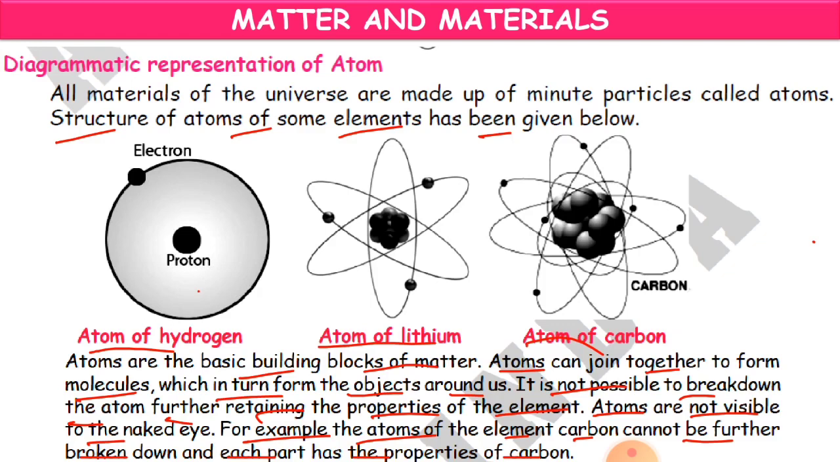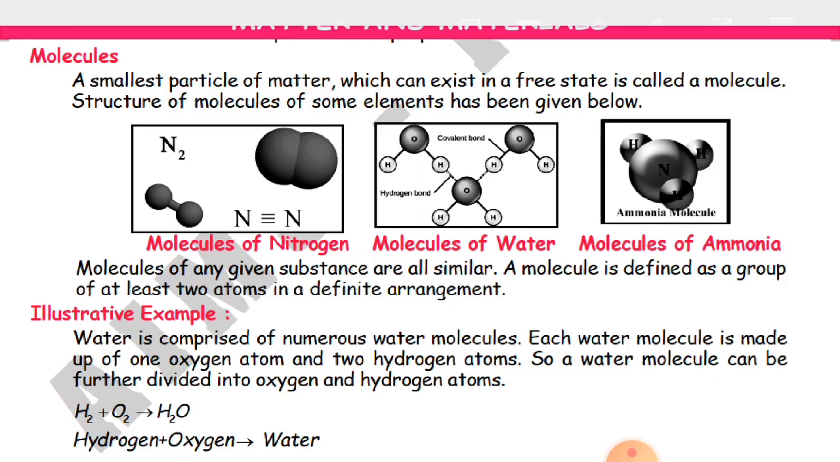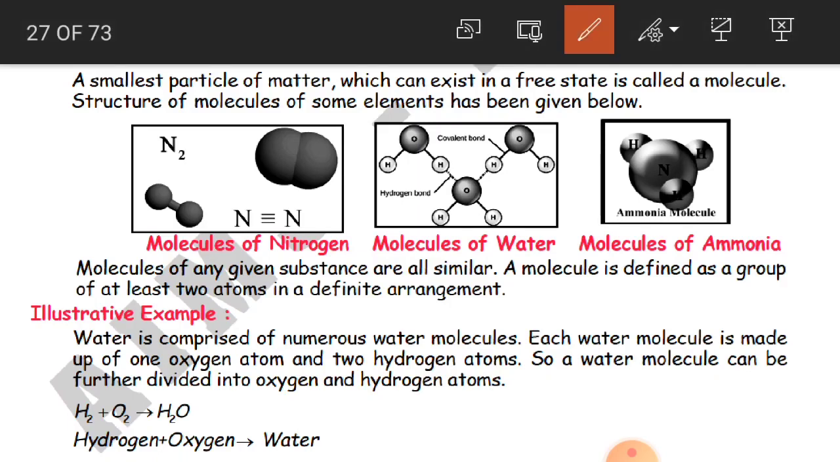So what you have to learn is, an atom is nothing but a minute particle, and all materials of the universe are made up of these minute particles, which are called atoms. And what are molecules? They are also the smallest particle of matter, which can exist in a free state. That which can exist in a free state is called a molecule. And the structure of molecules of some elements is given here.